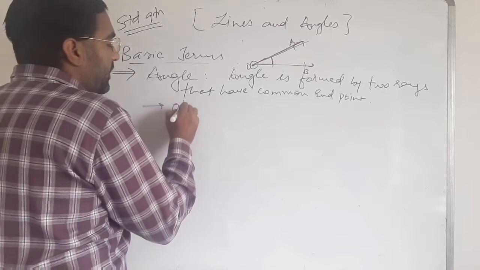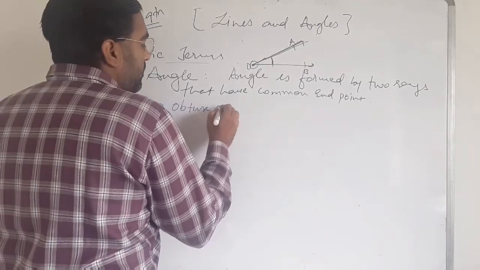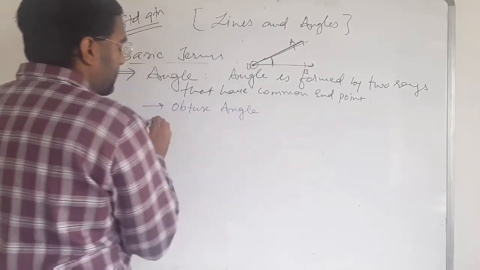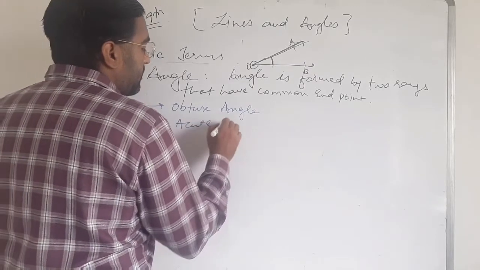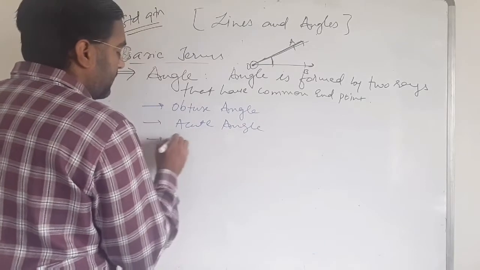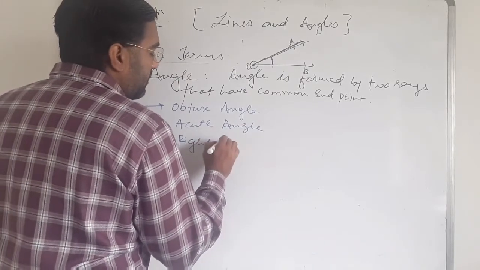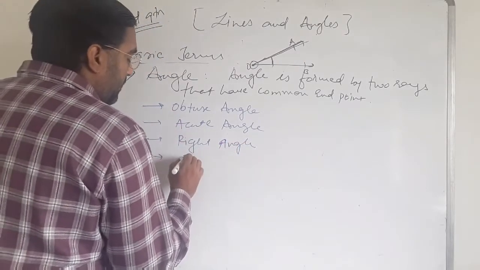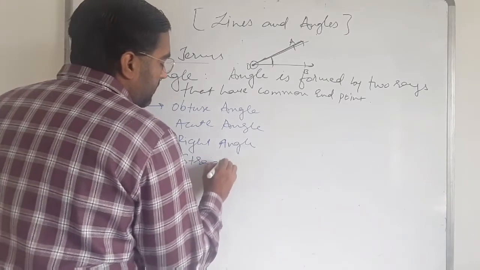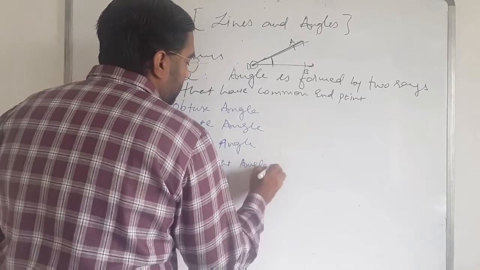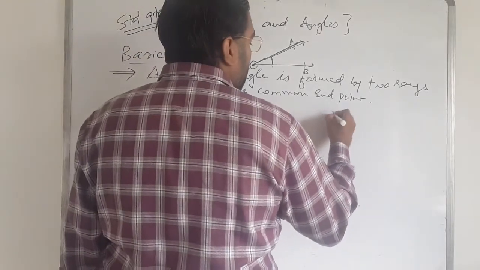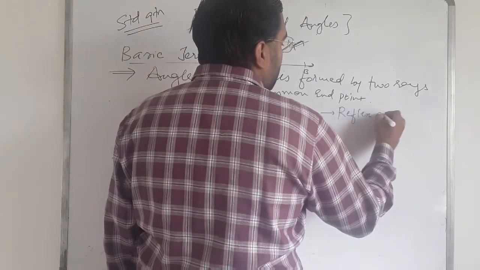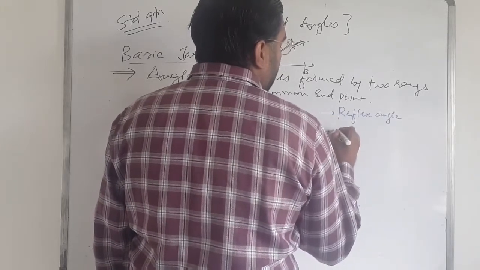One of them is obtuse angle, second one is acute angle, after that it is right angle, after that straight angle, after that reflex angle, and after that complete angle.